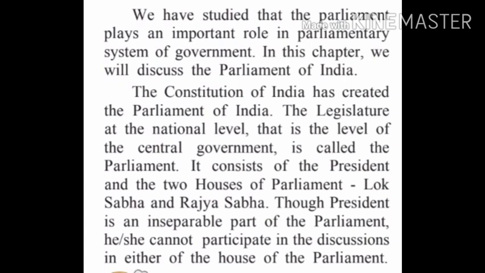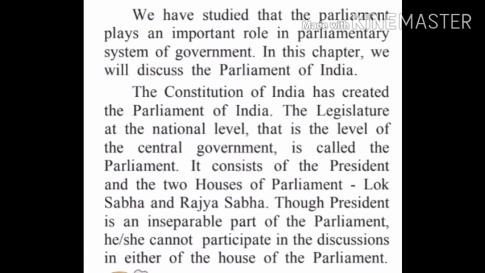It consists of the President and the two houses of Parliament. Now, what does a Parliament consist of? The President and the two houses. So, which are the two houses? Lok Sabha and Rajya Sabha. Though the President is an inseparable part of the Parliament, he or she cannot participate in the discussion in either of the houses of the Parliament.